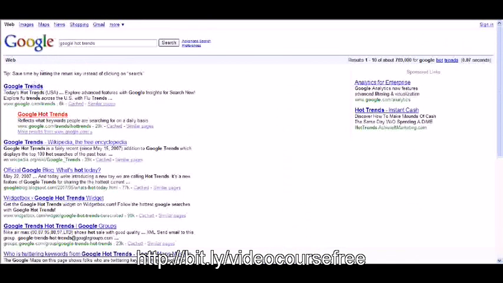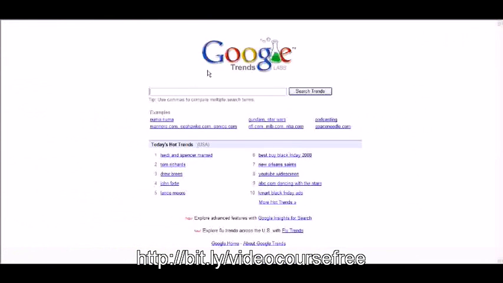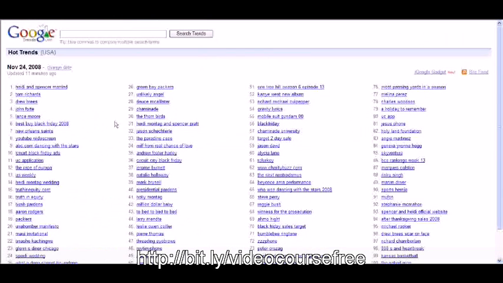Now you can also go to google.com/trends as well. That is an option. And then you can just look for where it says more hot trends and just click on that. So that is an option as well. So you notice right up here in this corner that it says that this was last updated November 24th, 2008, and it was updated 11 minutes ago.